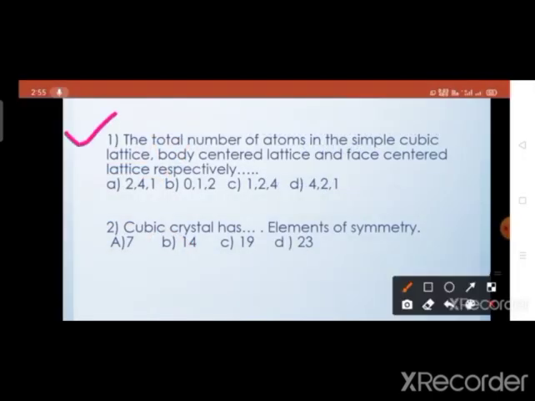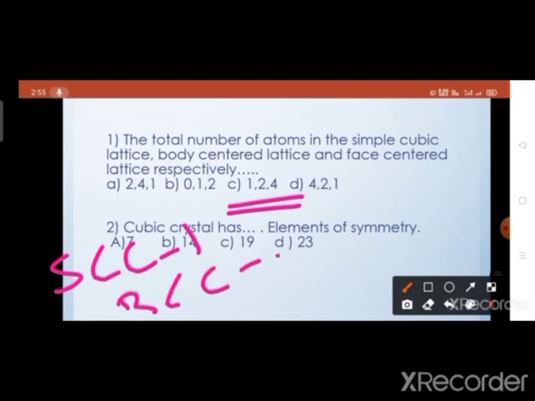First one is the total number of atoms in the simple cubic lattice, that is SCC, body centered cubic, that is BCC, and face centered cubic, that is FCC, respectively. The answer of this question is 1, 2, 4. It means the total number of atoms in the SCC crystal is 1, in a BCC crystal is 2, and in the FCC crystal is 4.